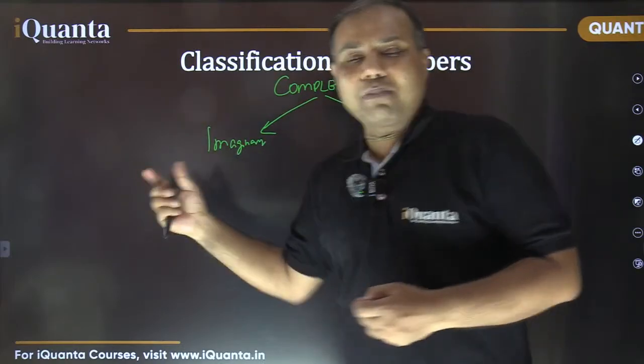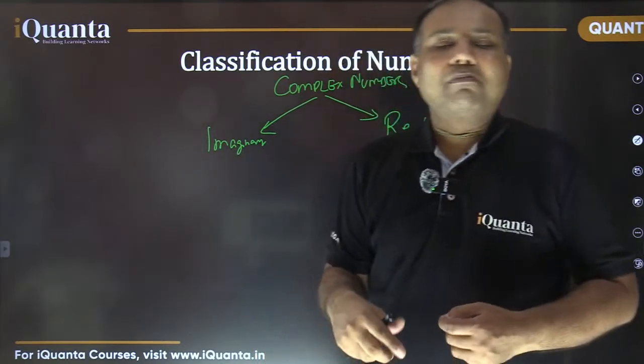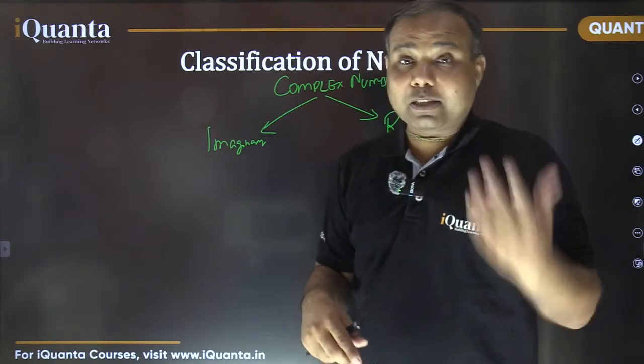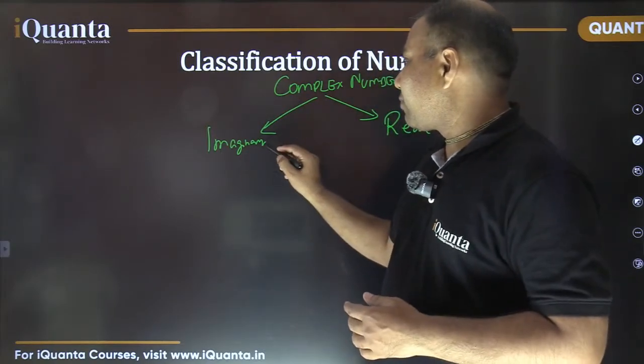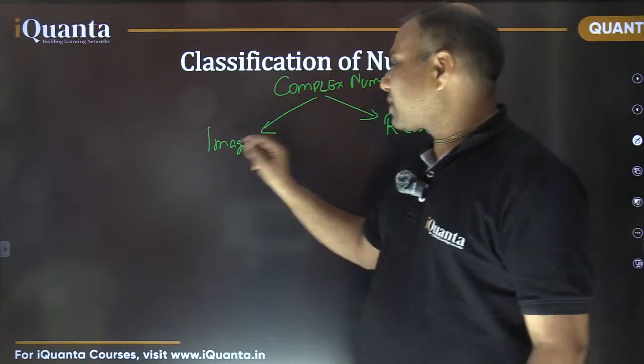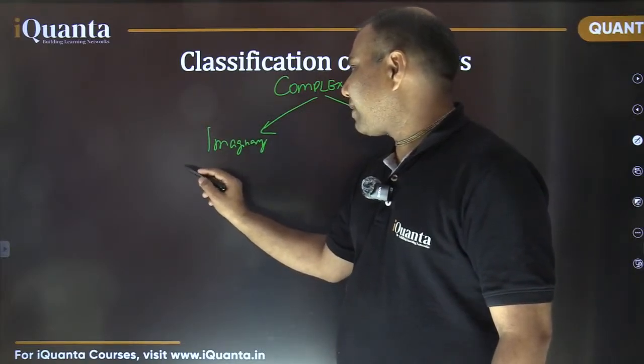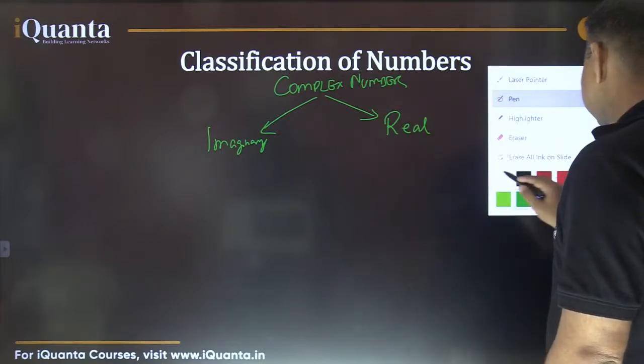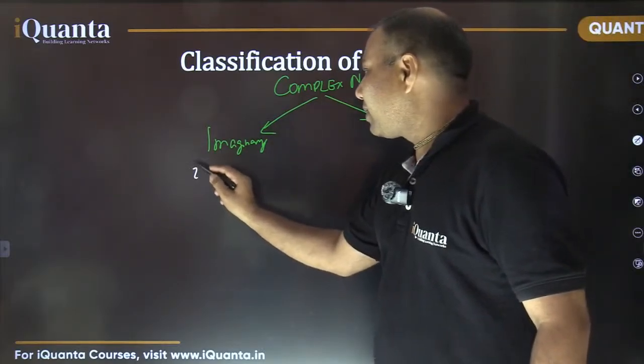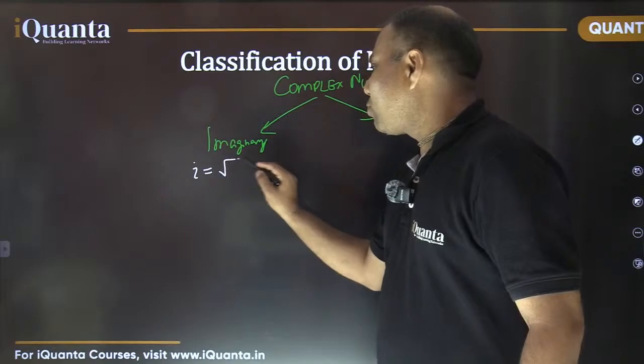This imaginary numbers is not a part of our CAT syllabus, but those who have studied mathematics after 10th class are familiar with this variety of numbers. These are numbers which involve iota, which is nothing but square root of -1.